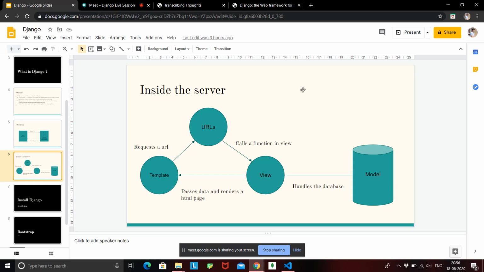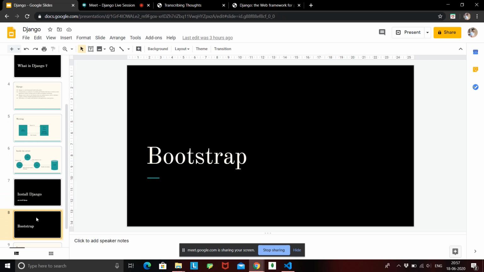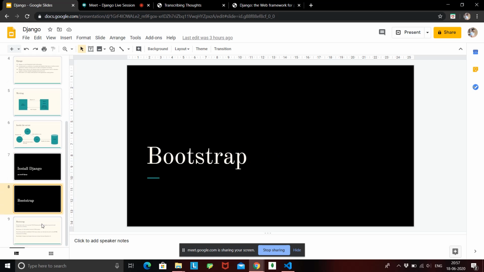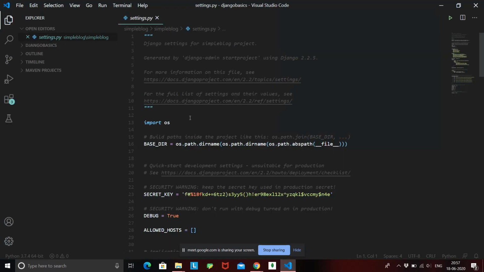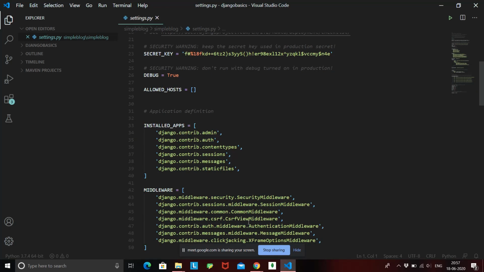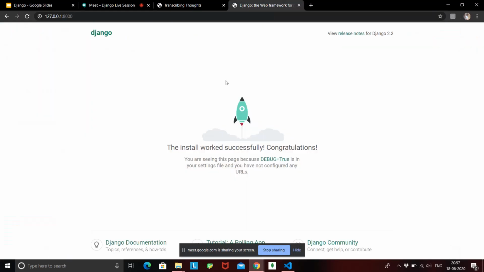We'll be seeing this when we create an actual app, but you need to know how this functionality works. Then we installed Django. If you haven't installed it, please install Django today itself by using the command pip install Django, and make sure you use version 2.2.5. Then we quickly saw what Bootstrap is and what Bootstrap can do. Then we created our small app, I mean an empty app, which just gives us confirmation that everything is successfully installed on our system.